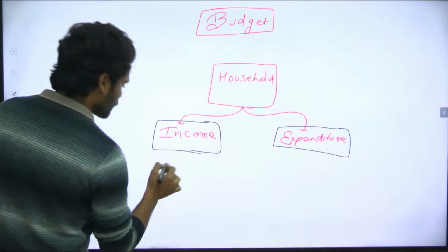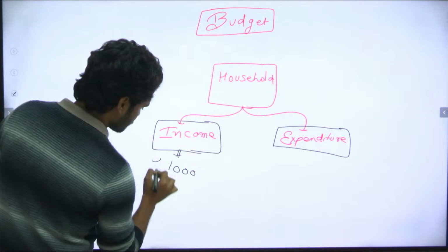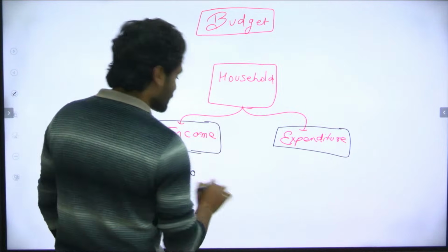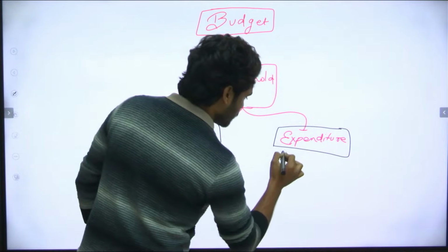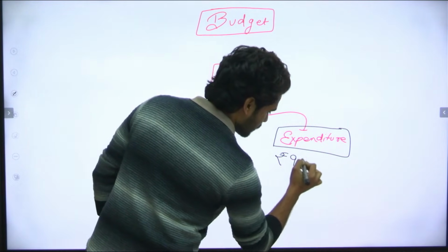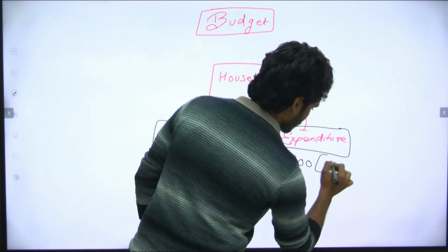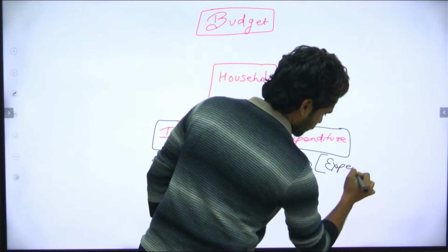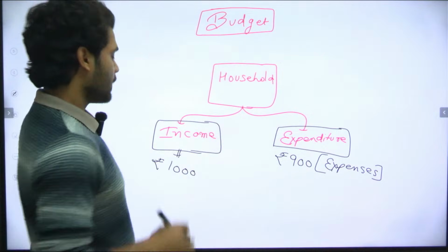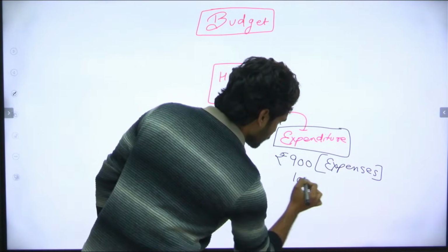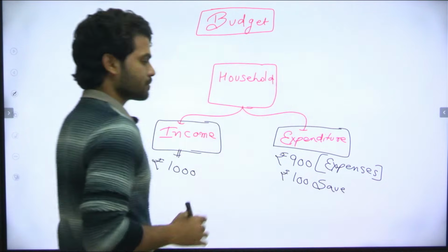Suppose your income is total 1000 rupees, so according to this 1000 rupees, you plan your expenditure, and 100 rupees you save for future emergency, right?